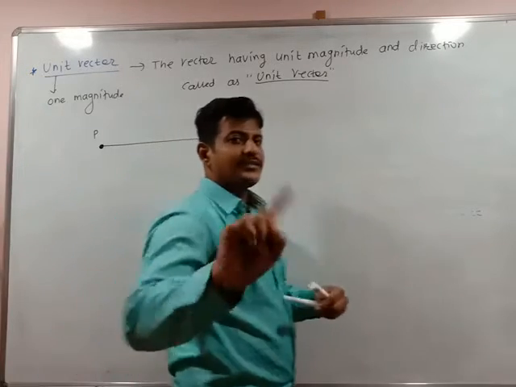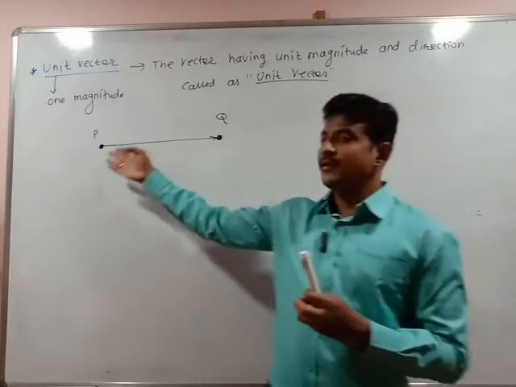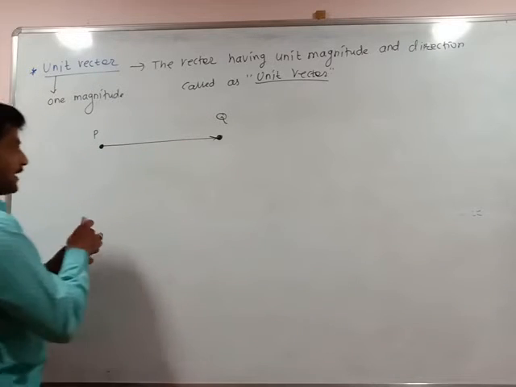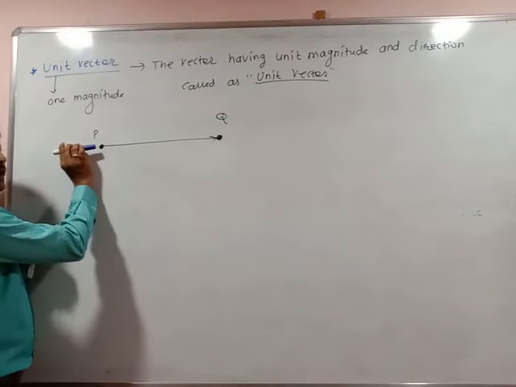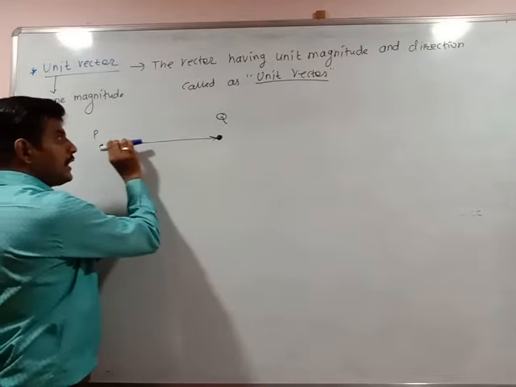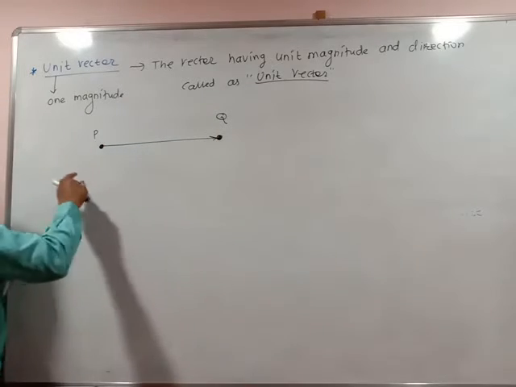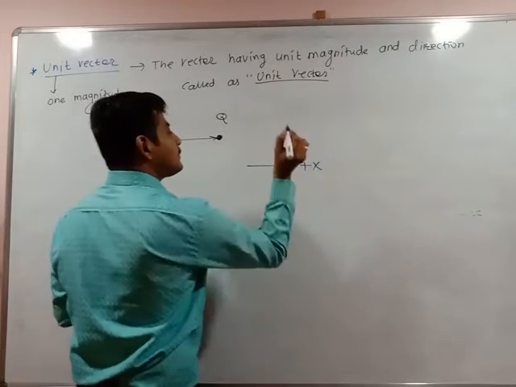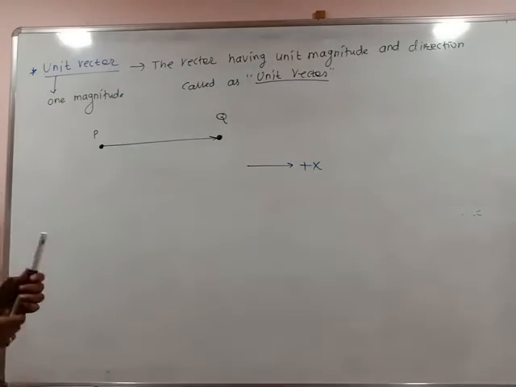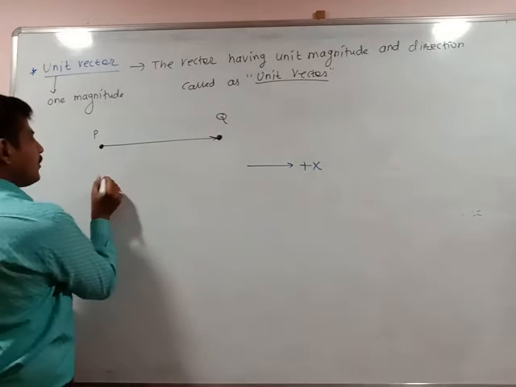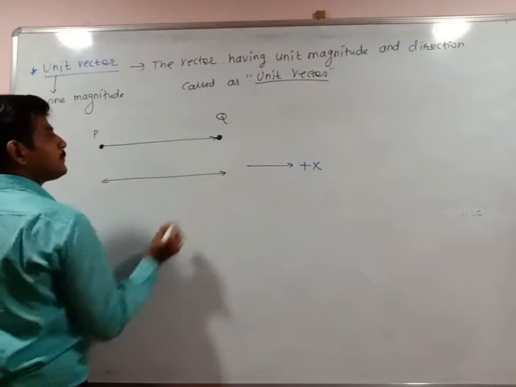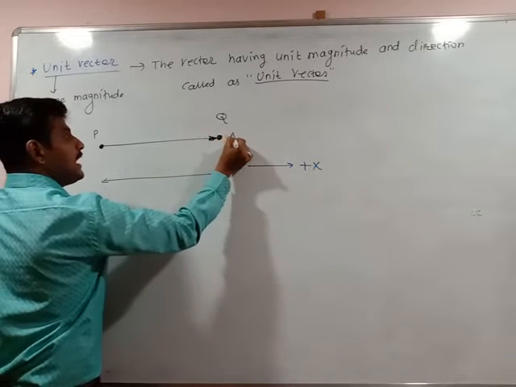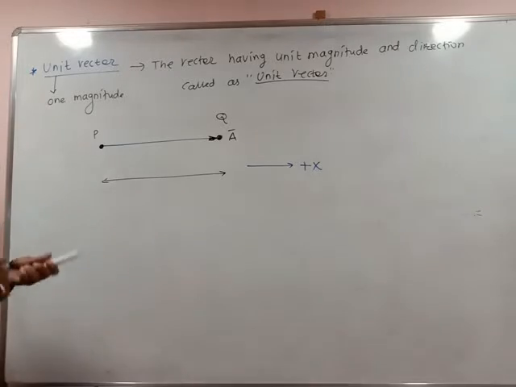P and Q are not vectors. They are not null vectors either. These are the two positions of the object. This object is present at position P. After a certain interval of time, the object moves and reaches position Q, meaning it is moving in a certain direction. I can say the direction is plus x. How much magnitude is covered by this vector? See, this is the vector because there is an arrow. I can say a bar is the vector of that object.